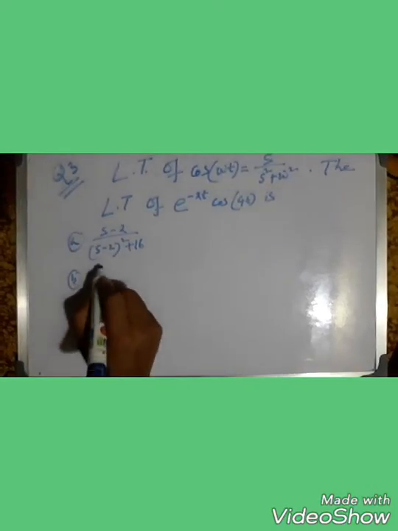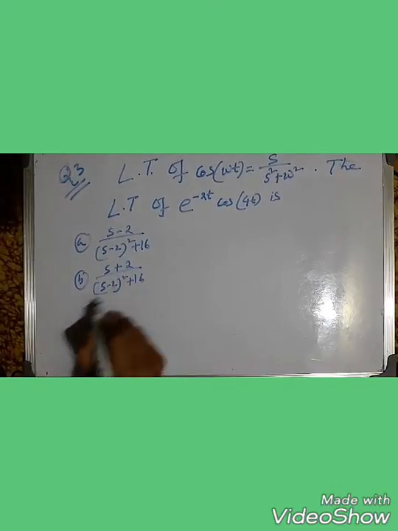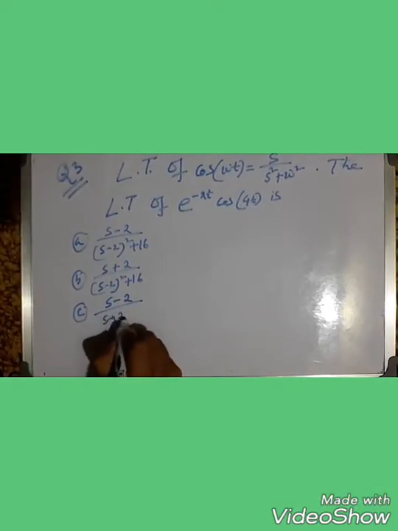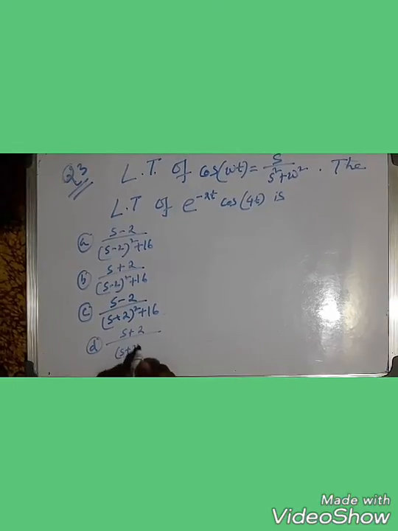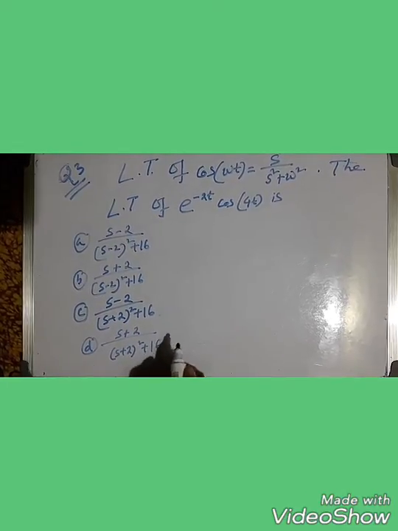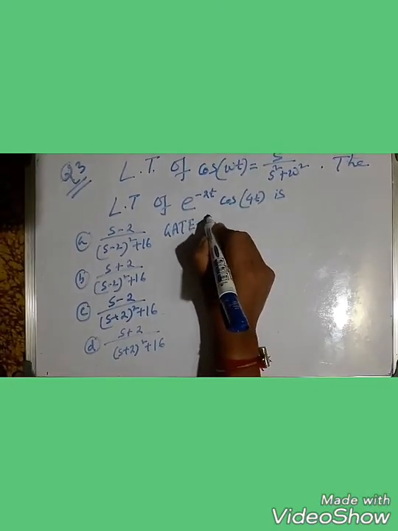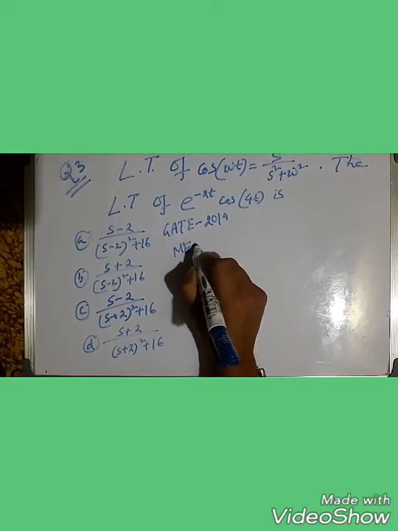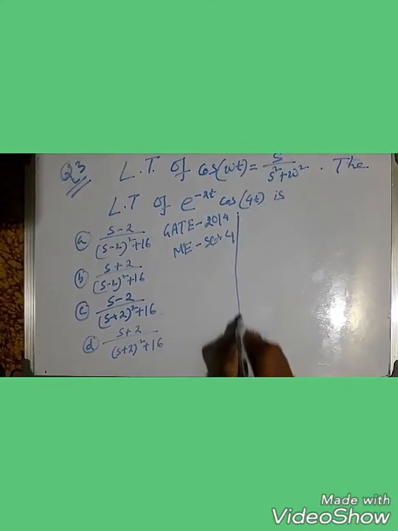Option B, (s plus 2) by (s minus 2) whole square plus 16. Option C, (s minus 2) by (s plus 2) whole square plus 16. And option D, (s plus 2) by (s plus 2) whole square plus 16. This came in the GATE exam of 2014, Department of Mechanical, set 4. Clear? How will we solve it?